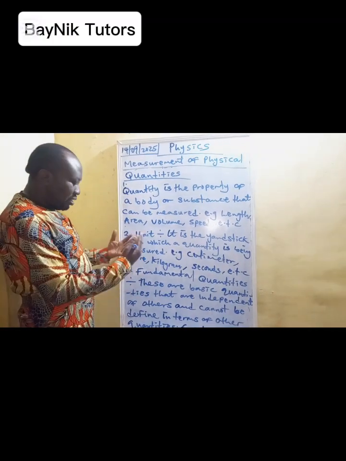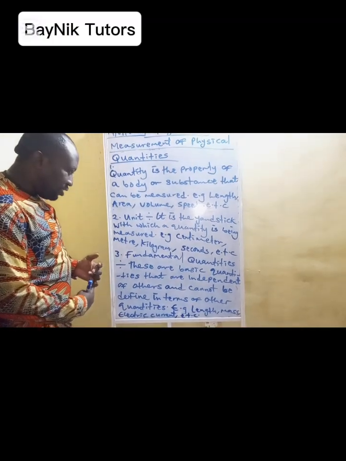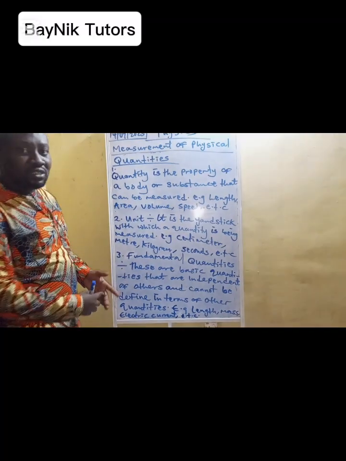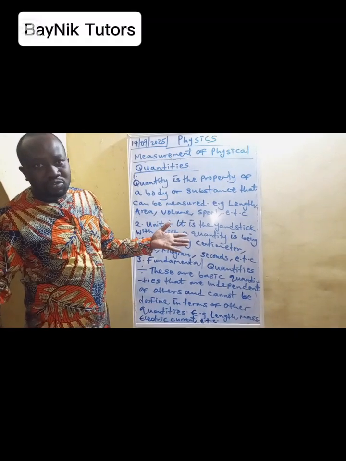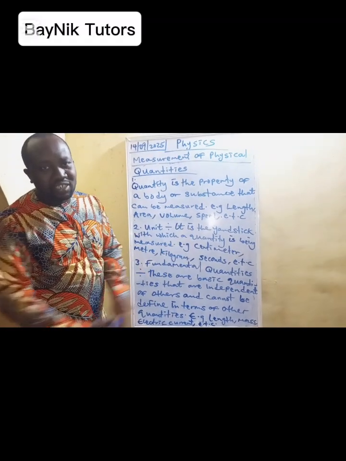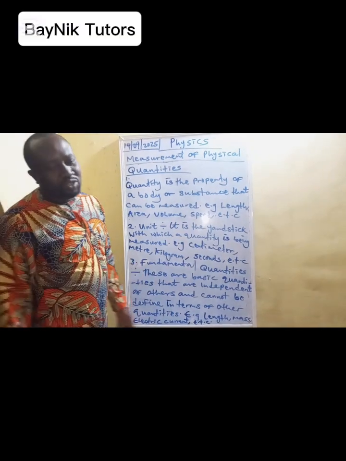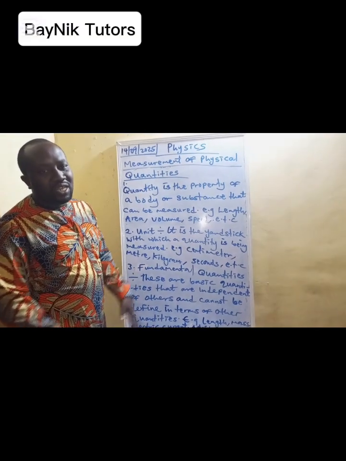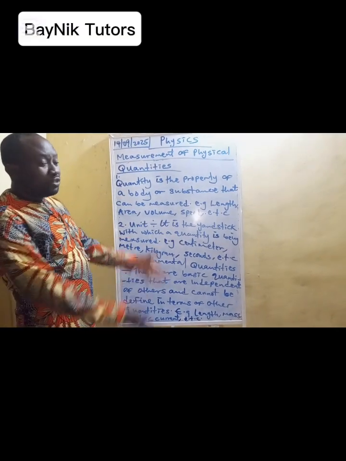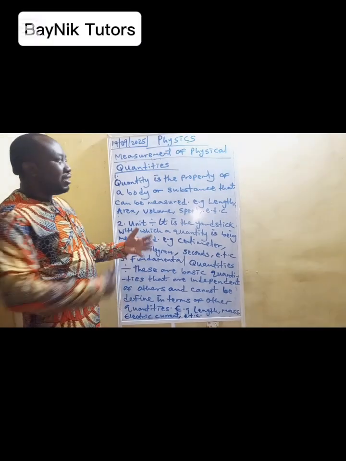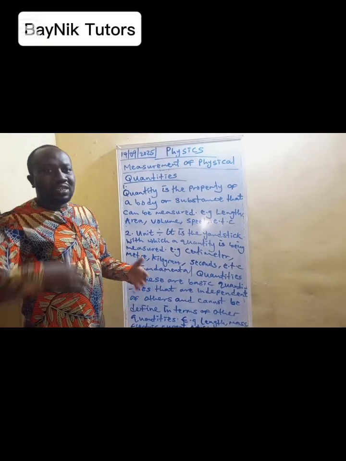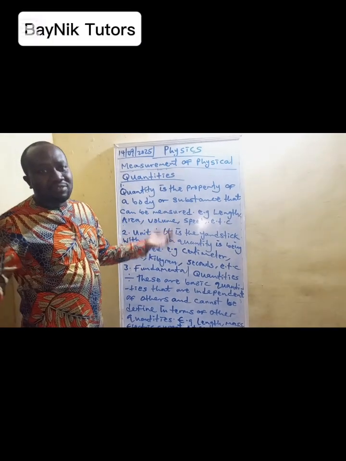So we are listing them. Examples are length, mass, electric current. We still have the amount of substance too. We have time too. These are examples of fundamental quantities. So those are the five basic examples of fundamental quantities. We are still going to analyze them. Then in the next, after cleaning the board, we'll be looking at derived quantities. Then later we'll start the derivation.